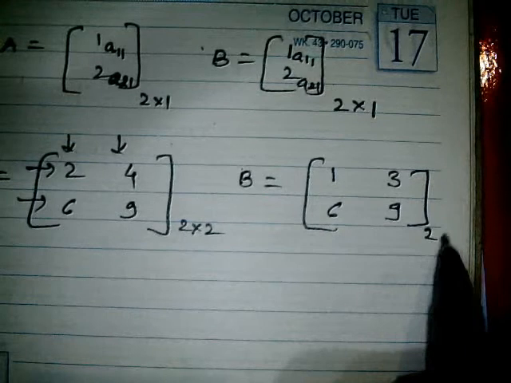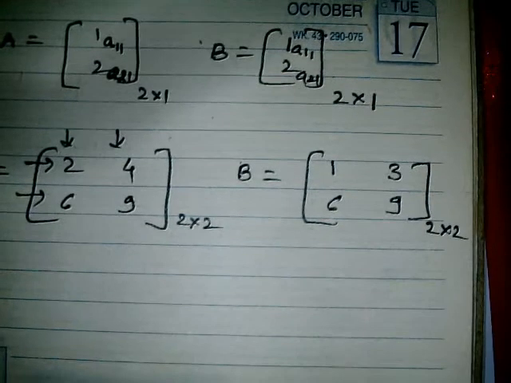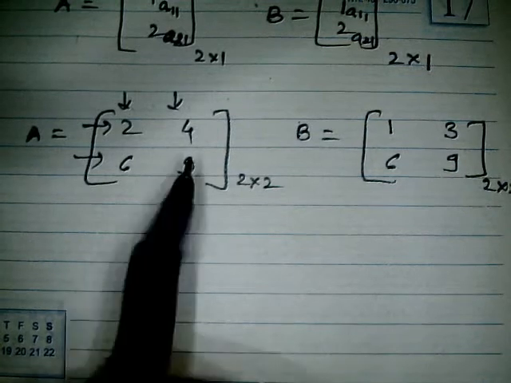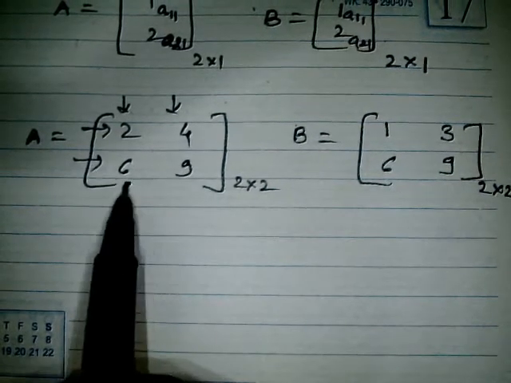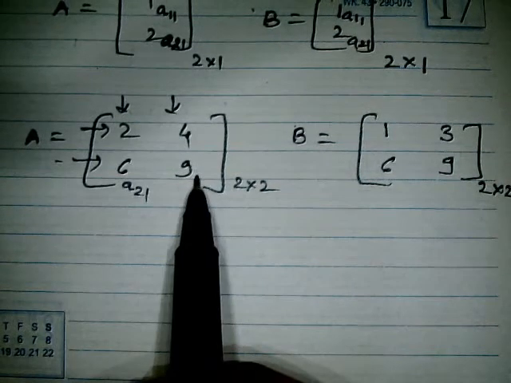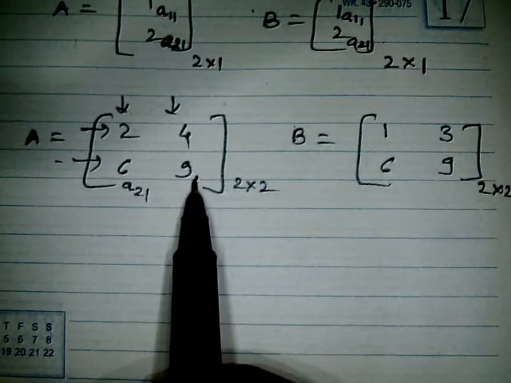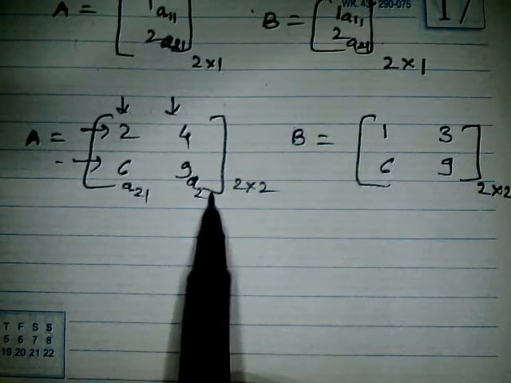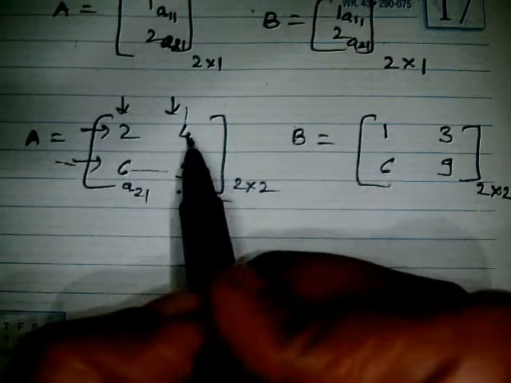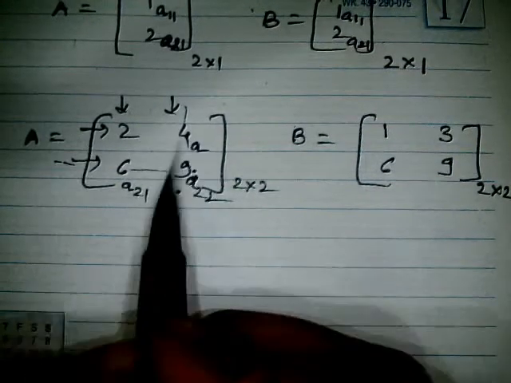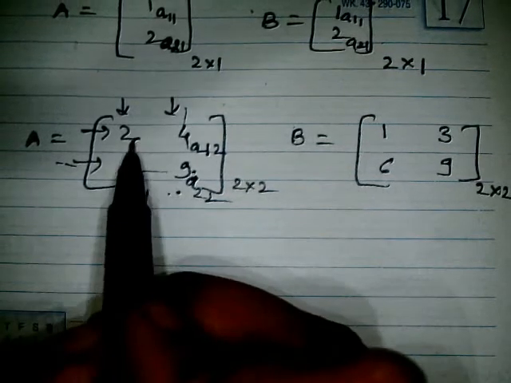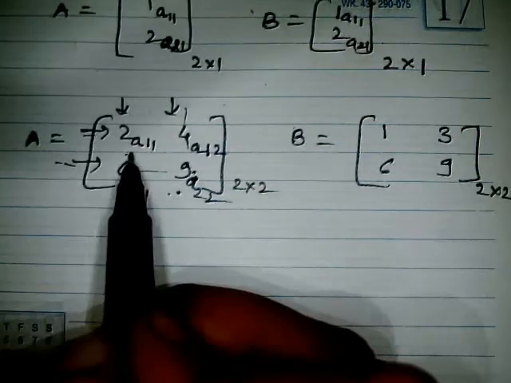The order is the same, but look at the other elements of C. This is 2 1, second row and first column. What is the position of this element, 9? A22, because it is second row and second column. And this one is A12, first row, second column. And what is the position of this A11? First row, first column. Similarly over here: A11, A12, A21, and A22.